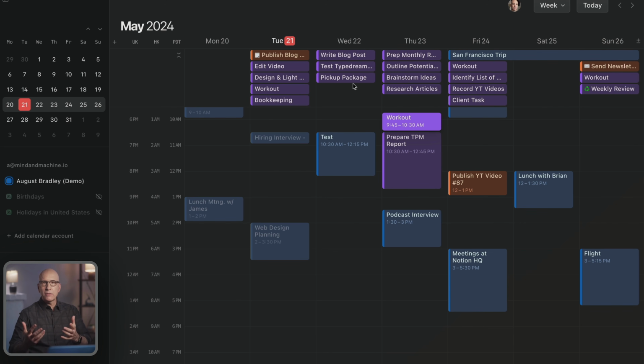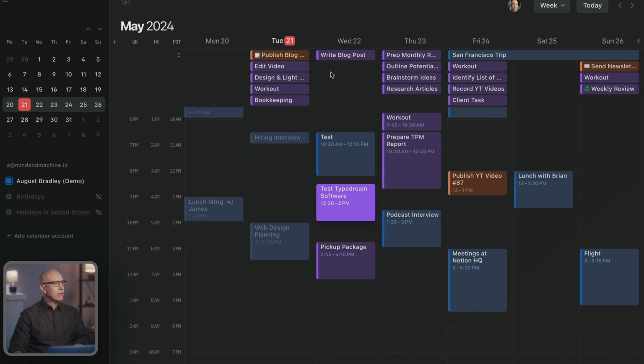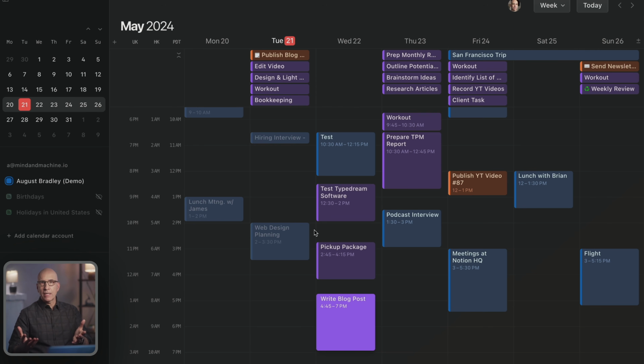And then if you want to do time blocking, you can now do it far easier than you ever could before by dragging these items into the scheduled time area. I'm recording this at 8:05 on Tuesday. We can take any of these items and start mapping them out for time blocking and block out our schedule for the day as we wish. So that's the fast, easy way to start doing time blocking.